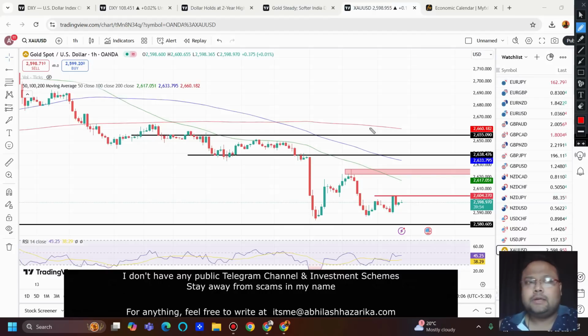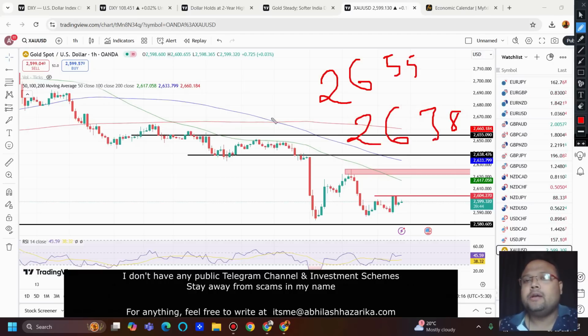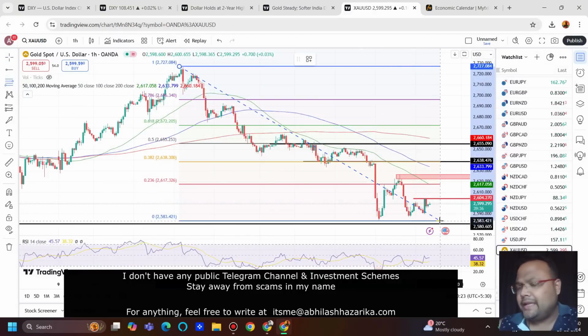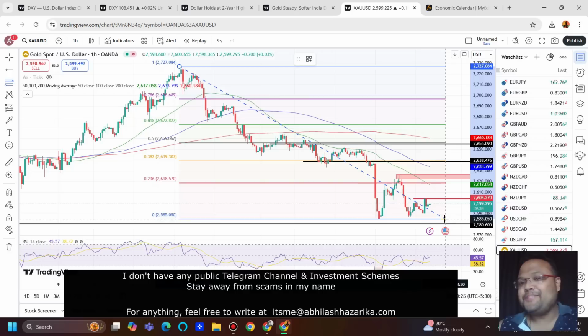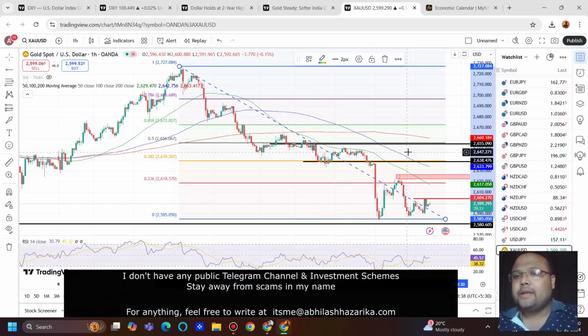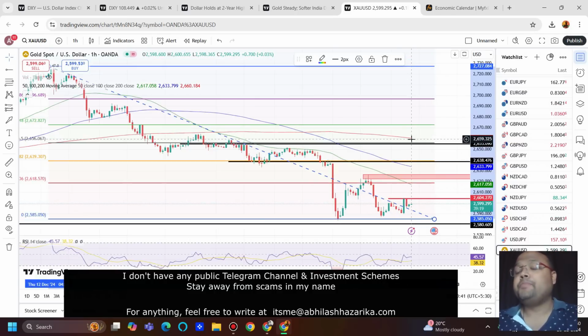So what are the trading opportunities right now? My dear friends, the good levels on the chart of gold are a little far away. For example, yesterday we discussed a selling opportunity at 2655, and then a selling opportunity at 2638. These two selling opportunities are still very much valid. They are good selling positions because of the Fibonacci 38.2% retracement level plus previous support working as resistance, and we are considering the 2655 area because of the Fibonacci 50% retracement level resistance, and we can see the 200 moving average also coming down.